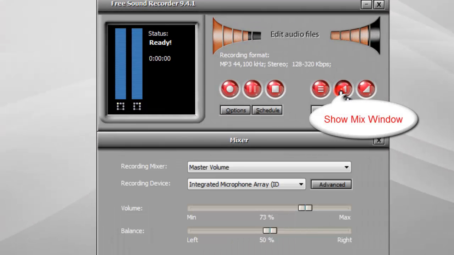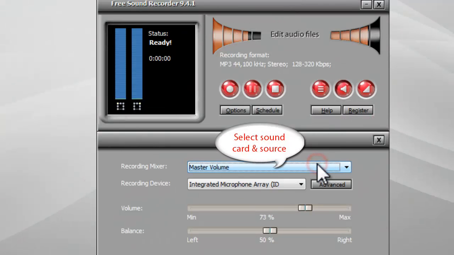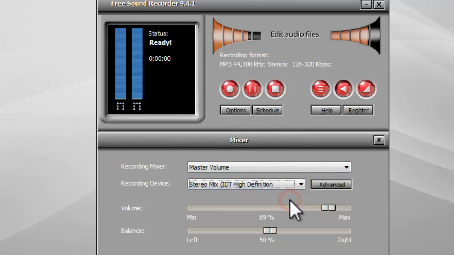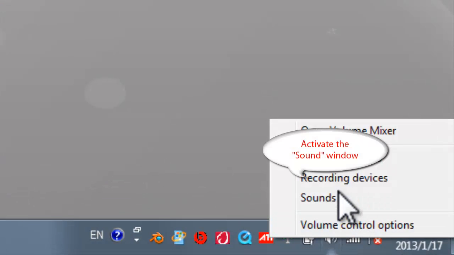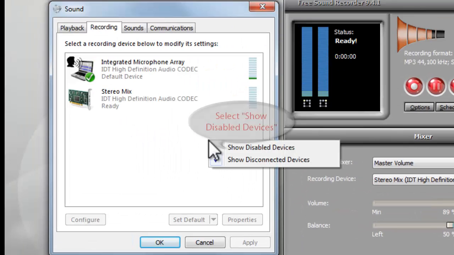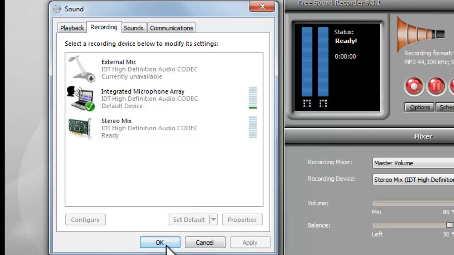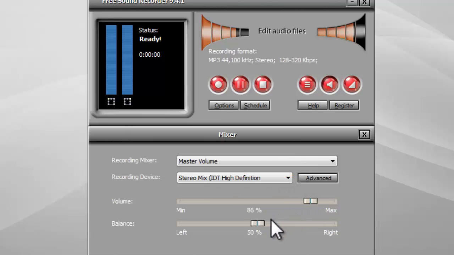First, you need to click Show Mixer Window button. Select the sound card and choose Stereo Mix as sound source. If you can't find Stereo Mix, right-click the speaker icon and select Recording Devices. Right-click on a white space in the activated window, and select Show Disabled Devices. After you choose the correct recording source, adjust the volume as needed.